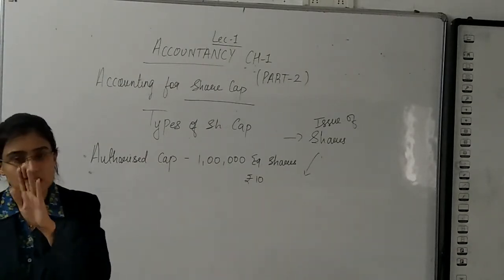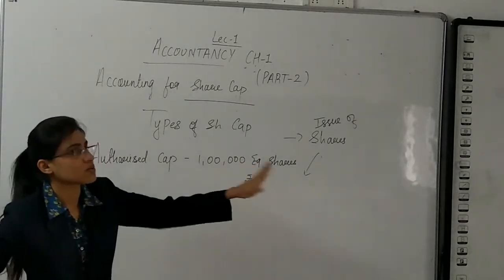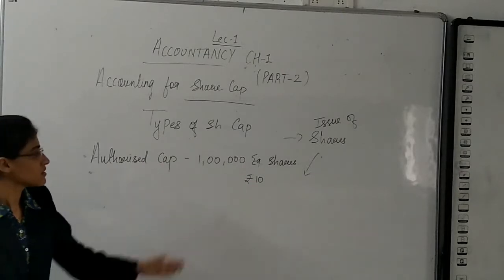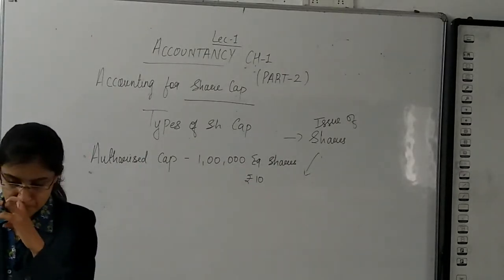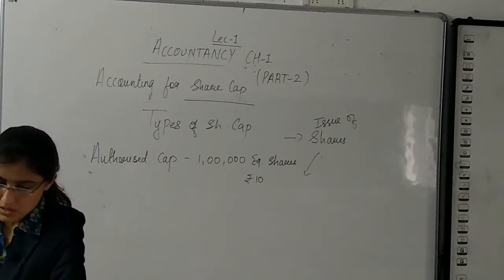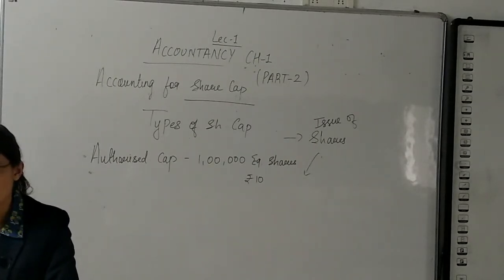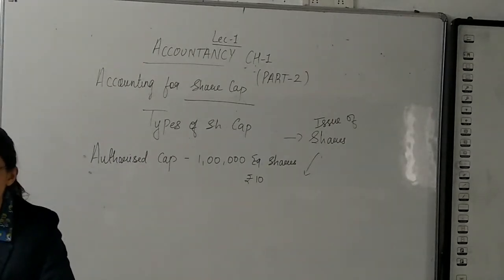That simply means that the company has authority to issue 1 lakh equity shares. What is the price of one share? ₹10. Example to be considered in your textbook: authorized capital of ABC Limited is ₹1 crore divided into 10 lakh equity shares with ₹10 each.